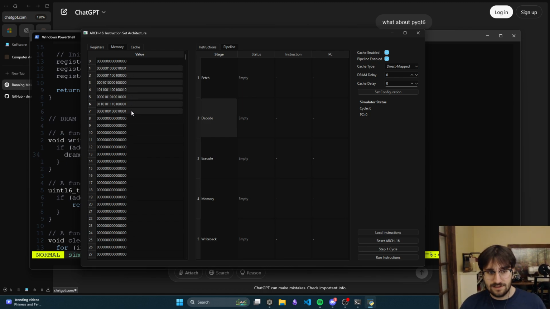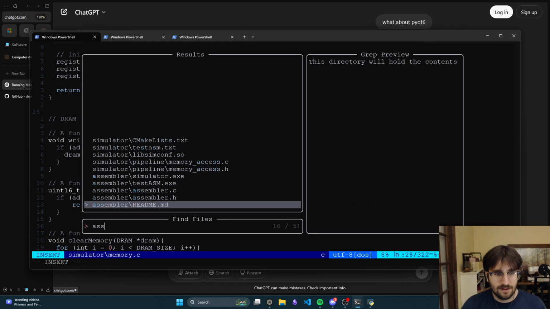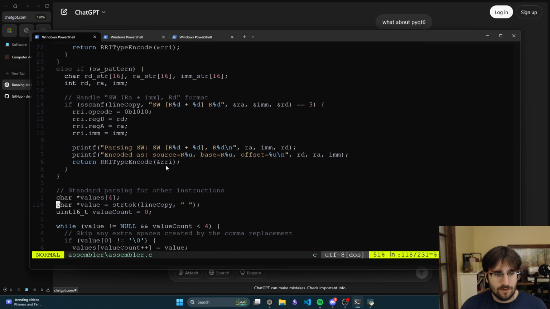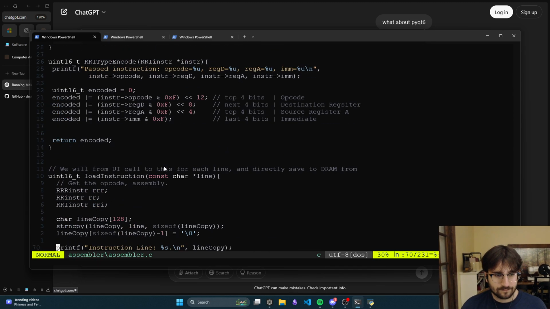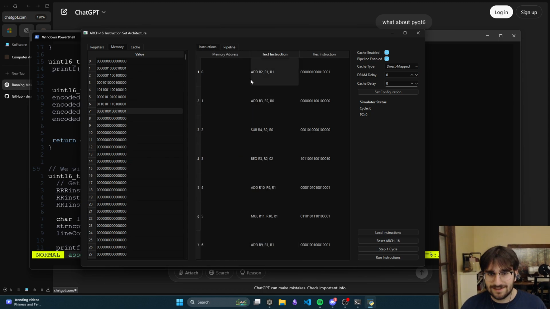Like these are these instruction encodings, which if we go to the assembler, this is what I was going to show. We pass through up here that character line, which is just the string of the input, which if we go to instructions, this is the input. It's like add R2, R1, R1. It's just a text file.